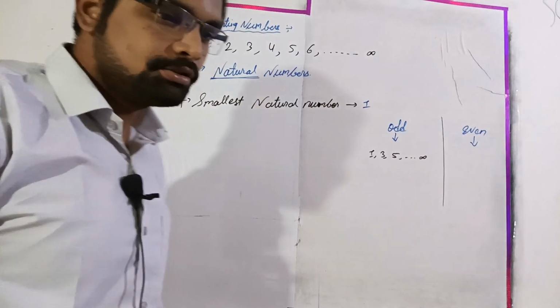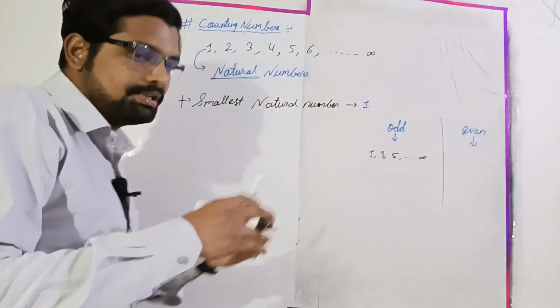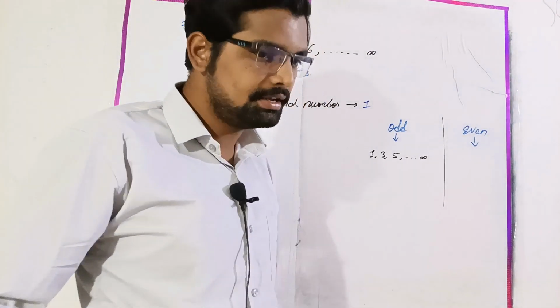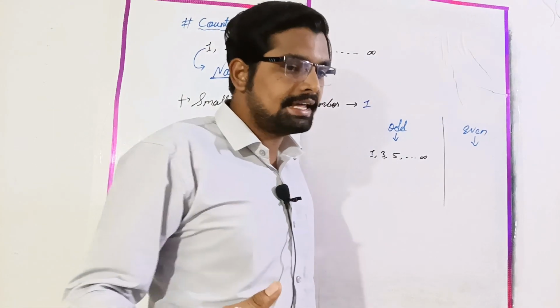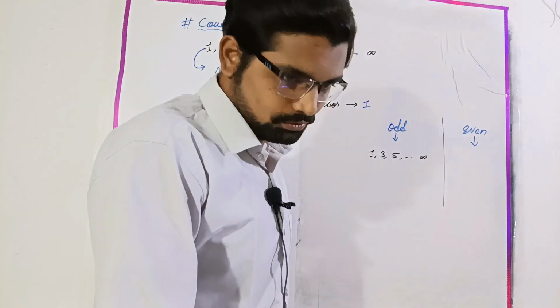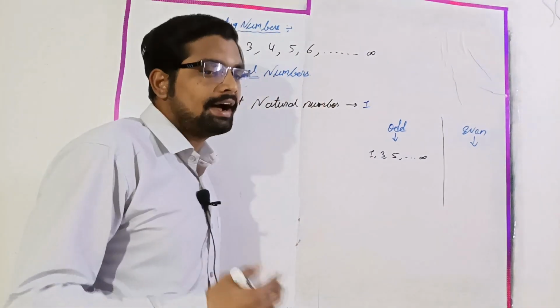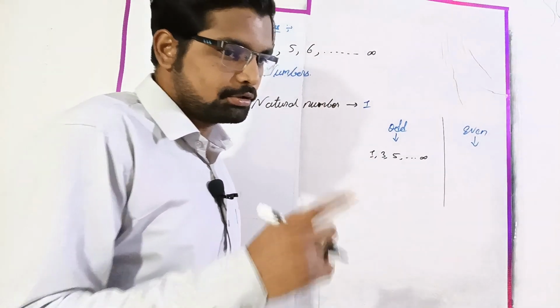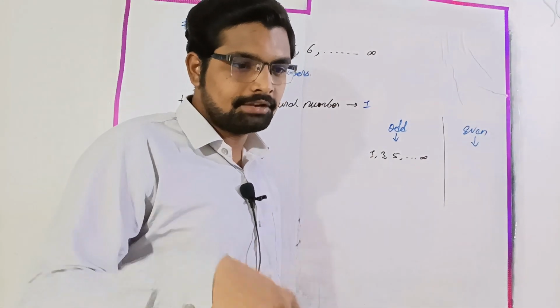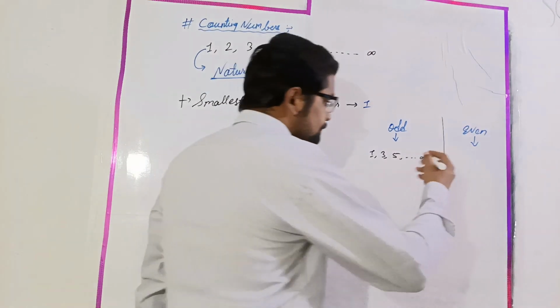The numbers which we can split equally will be known as even numbers. Or we can say that the numbers which are multiples of 2, or which can be divided by 2, will be known as even numbers. Can you tell me an example of an even number?